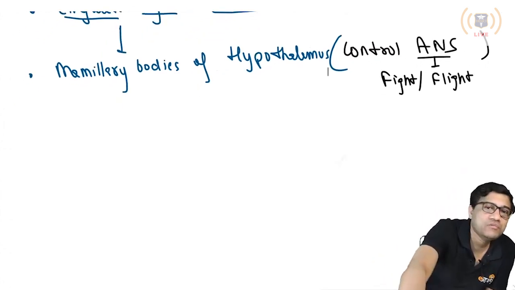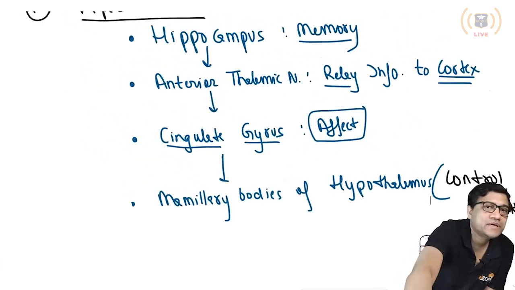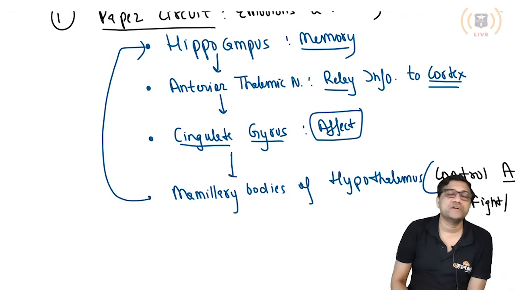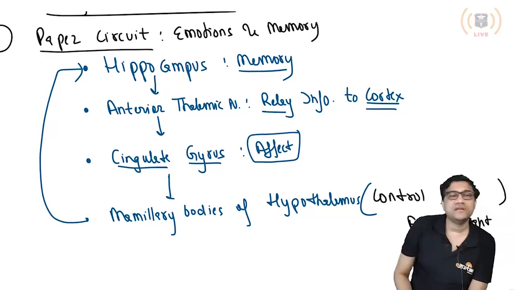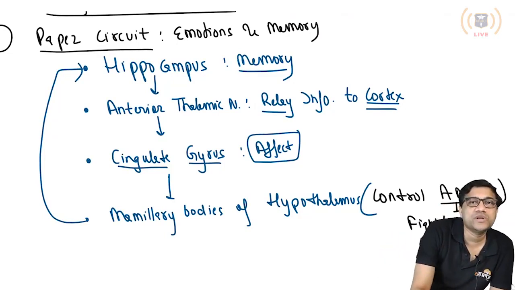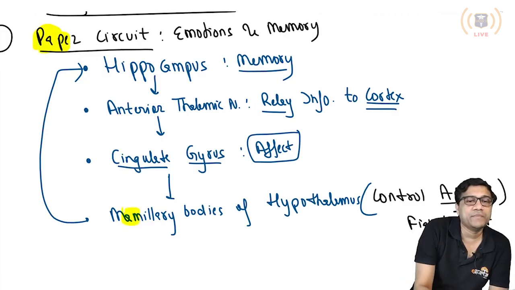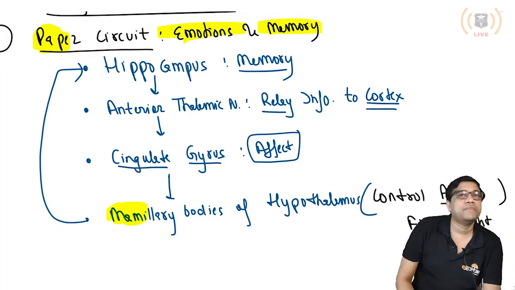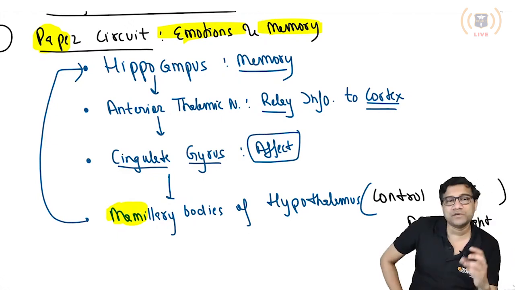Chalo. Now what happens is this circuit will loop into itself and go back to the hippocampus. So this circuit is called what? The Papez circuit. Okay, so remember Papa, Mummy. It has two words, so you'll never forget Papa and Mummy. You have the first memories and emotions with two people, Mummy and Papa. The two people you love the most have the highest emotion memory. So the Mummy, Papa circuit, it is this.